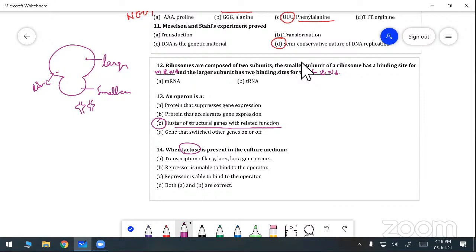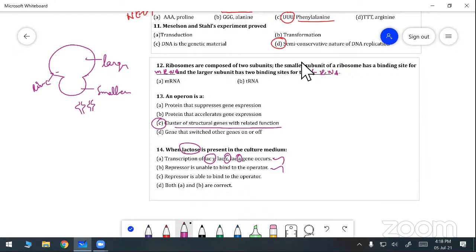In that, we studied the lac Y, Z, and A genes. In the diagram given before this page, see the lac operon model with the Y, Z, A genes. Transcription of the lac Y, lac Z, lac A genes occurs, as well as the repressor is unable to bind with the operator, as given in the diagram.